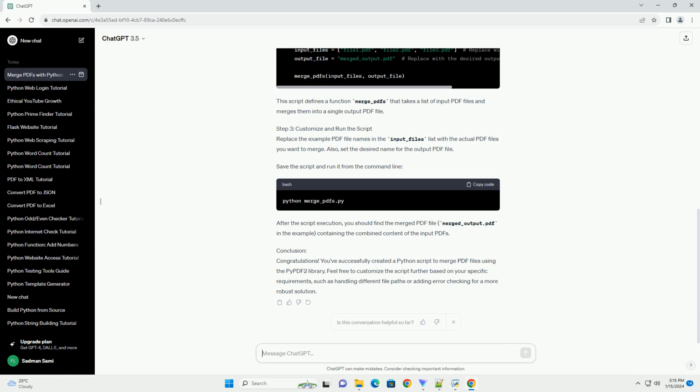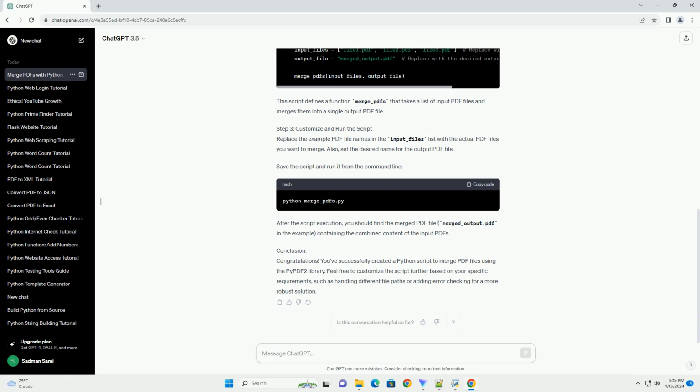Step 2. Create a Python script. Now, let's create a Python script to merge PDF files. Open your preferred text editor and create a new file, for example, merge_pdfs.py. This script defines a function merge_pdfs that takes a list of input PDF files and merges them into a single output PDF file.